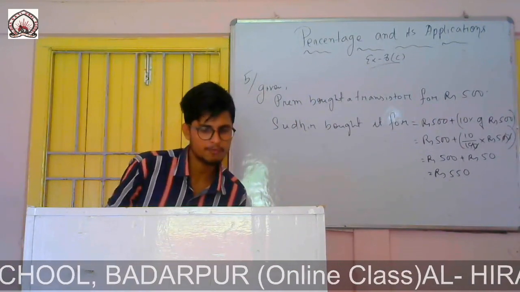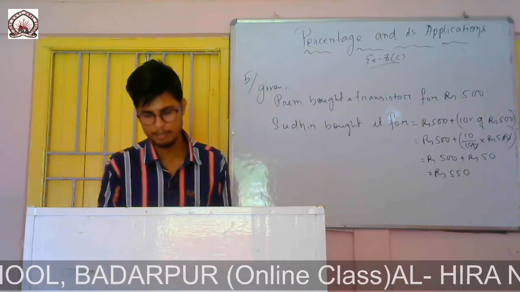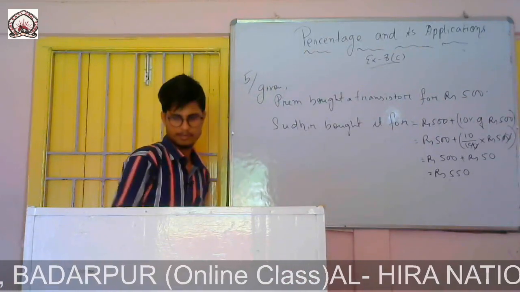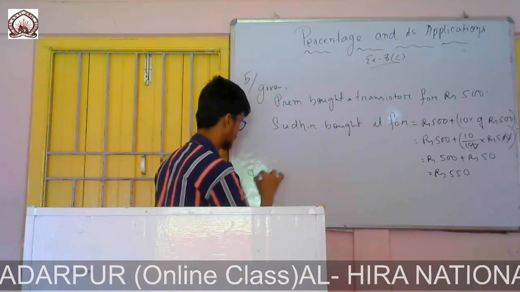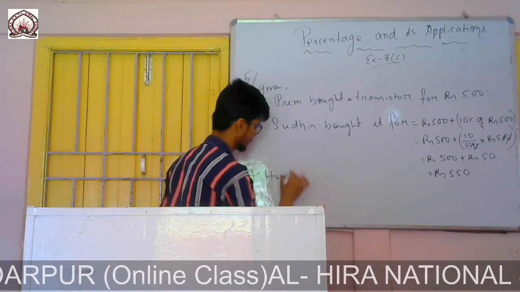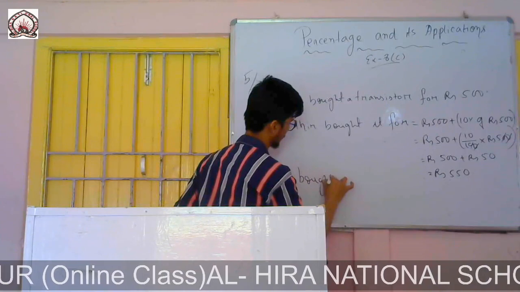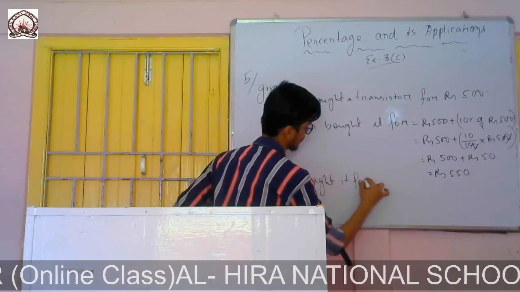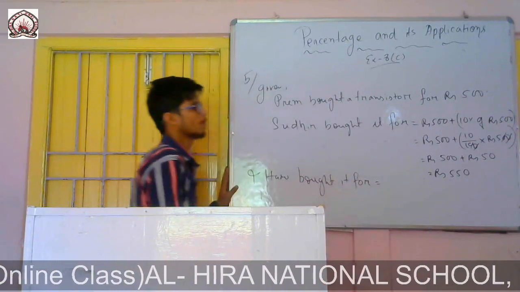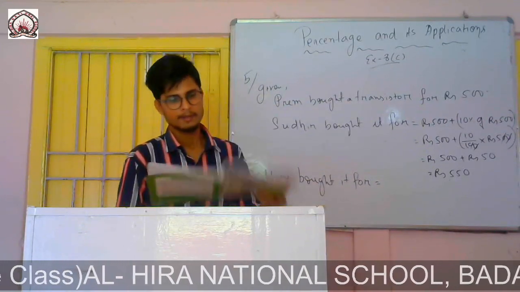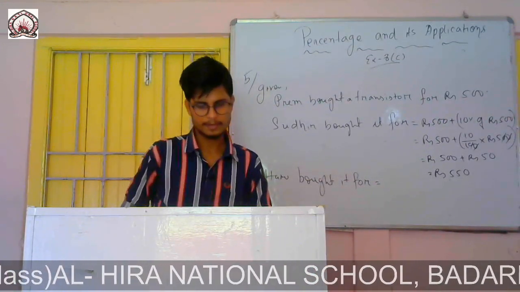So the question is to find for how much Hari bought this one. So from Sudhir again Hari bought this one. So again when Sudhir sold it to Hari, he gained how much? 15%.